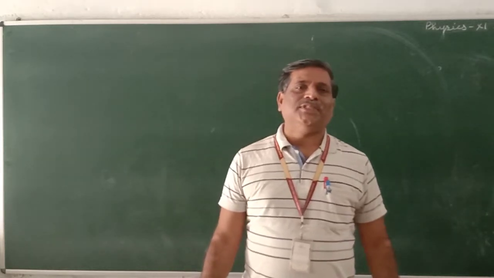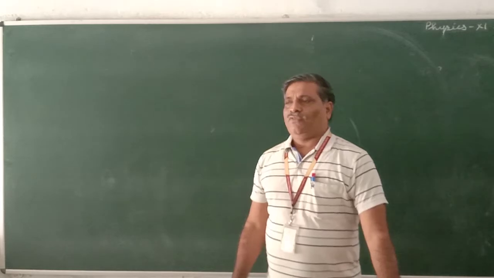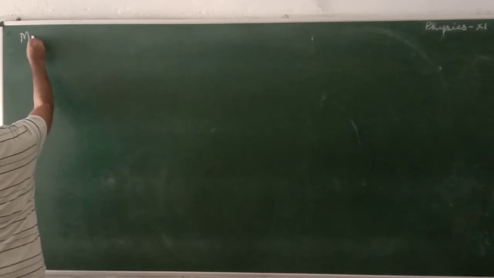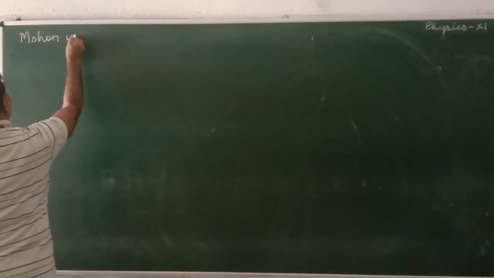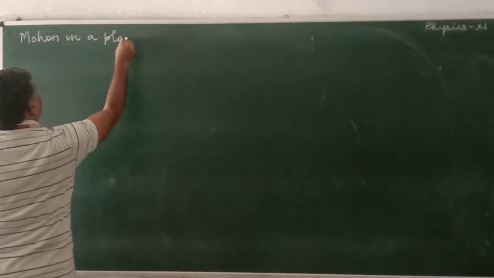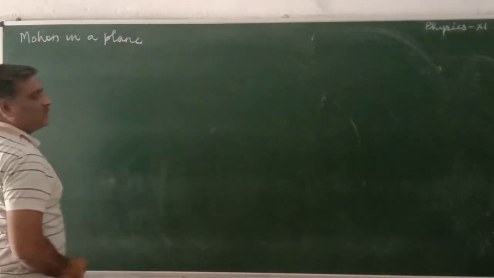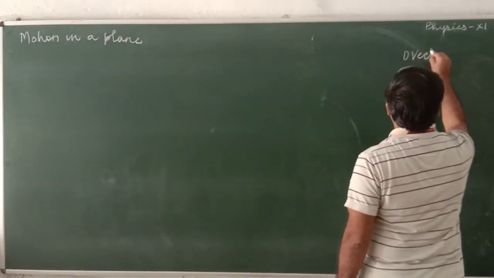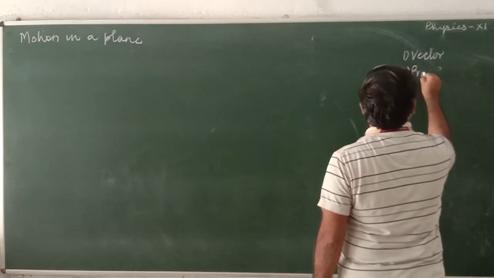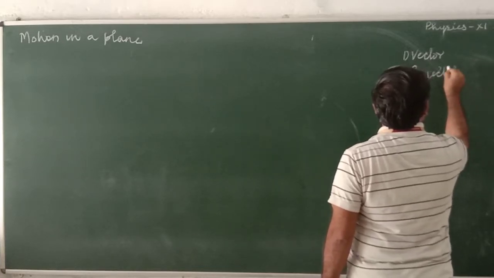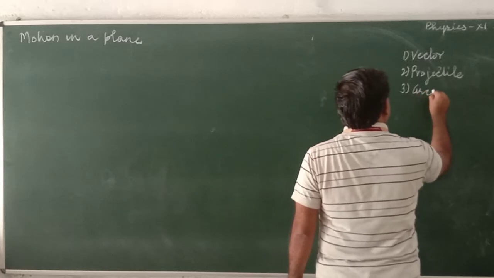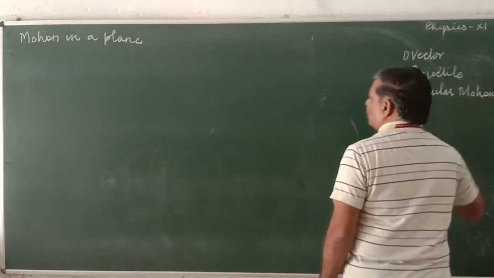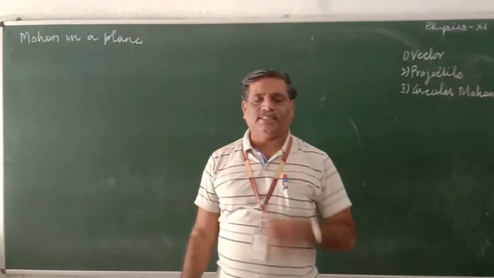Okay, let's begin our revision. See, for you people, the examination will be on the chapter Motion in a Plane. In this one, it is divided into three major parts. One is vector, second one is projectile, and third one is circular motion. It's uniform circular motion. So I am going to take revision of these three things.